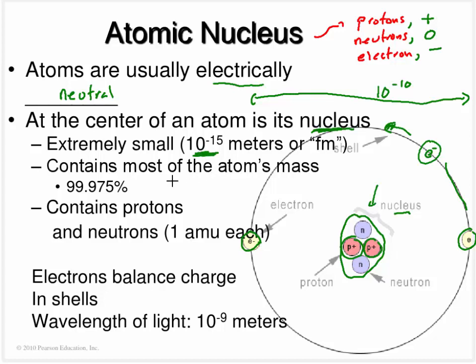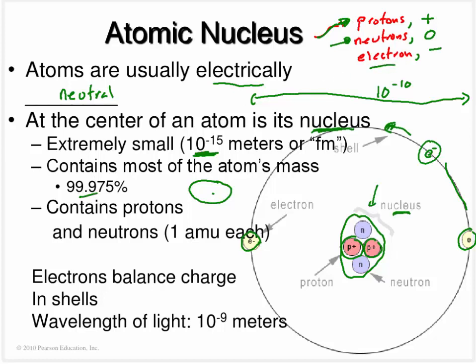And exactly how small, if you had a football stadium and you said that that's going to be my atom, then if I went looking for this nucleus, it would be the size of a marble inside of that football stadium. So it's going to be really, really, really small. Now, most of the mass in an atom is going to come from the protons and the neutrons. Those guys are about 1,000 times heavier than the electrons.